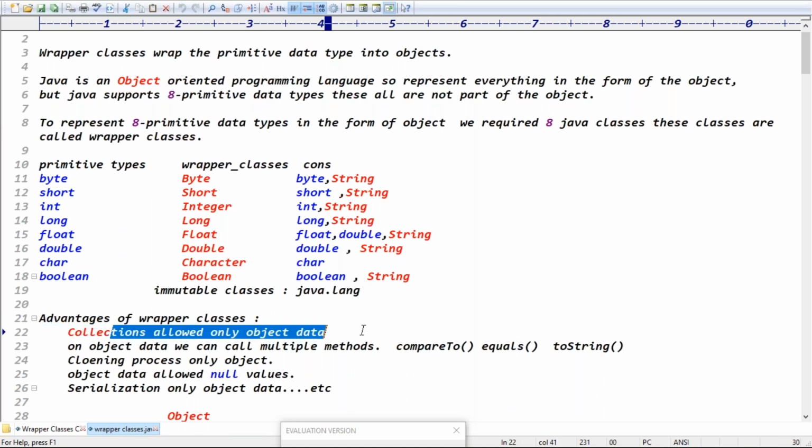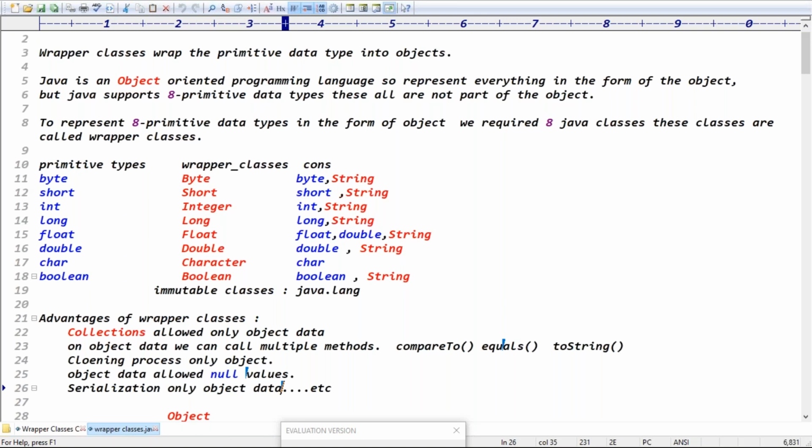Once we represent the eight primitives in the form of objects, the advantages are: collections can store only object data. Collections cannot store byte, short, int, long; they can store only wrapper class data. Only on object data can we call the compareTo, equals, and toString methods. The cloning process works only on object data. Object data only allows null value. Serialization and deserialization support only object data. That is regarding wrapper classes, guys.